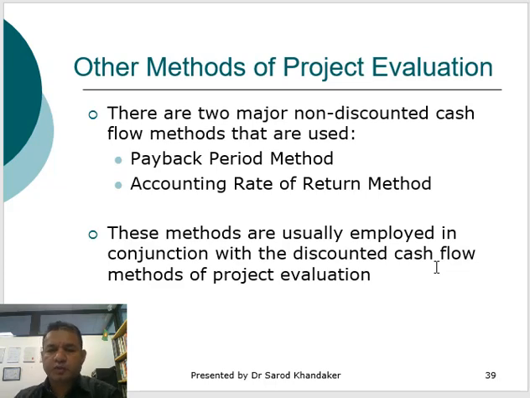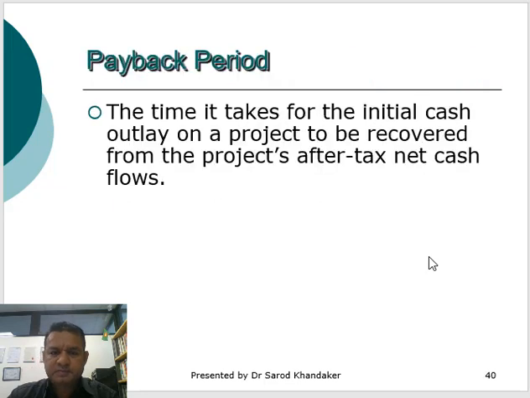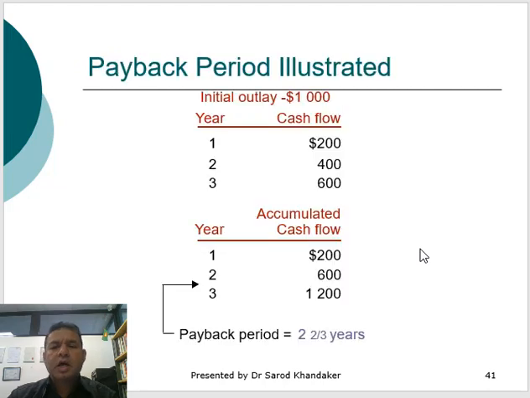Now, other methods of project evaluation. There are two other major non-discounted cash flow methods used in project evaluation, which include the payback period method and the accounting rate of return method. We look at both methods to understand different ways of project evaluation. The payback period method is one of the simplest methods of project evaluation. The payback period basically looks at how long it's going to take your investment to generate sufficient cash flow to cover your initial cost.